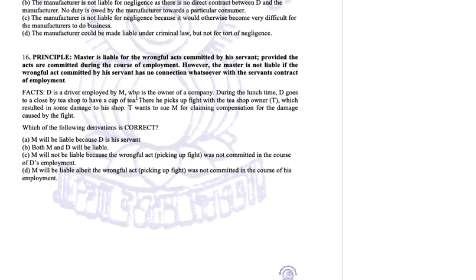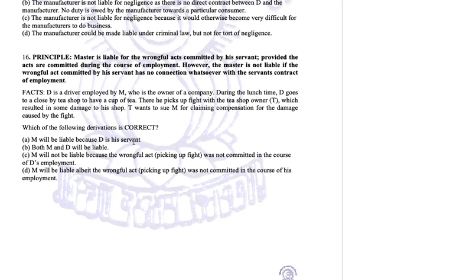D is a driver employed by M, who is the owner of a company. During lunchtime, D goes to a nearby tea shop to have a cup of tea. There he picks up a fight with the tea shop owner, which resulted in some damage to the shop. D wants to sue M for claiming compensation for the damage caused by the fight. Now find out the correct answer.